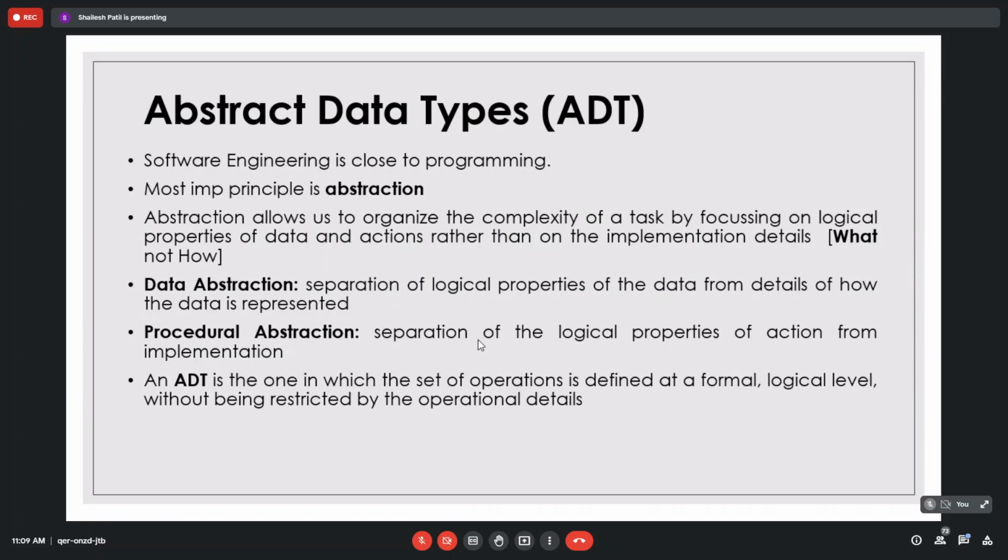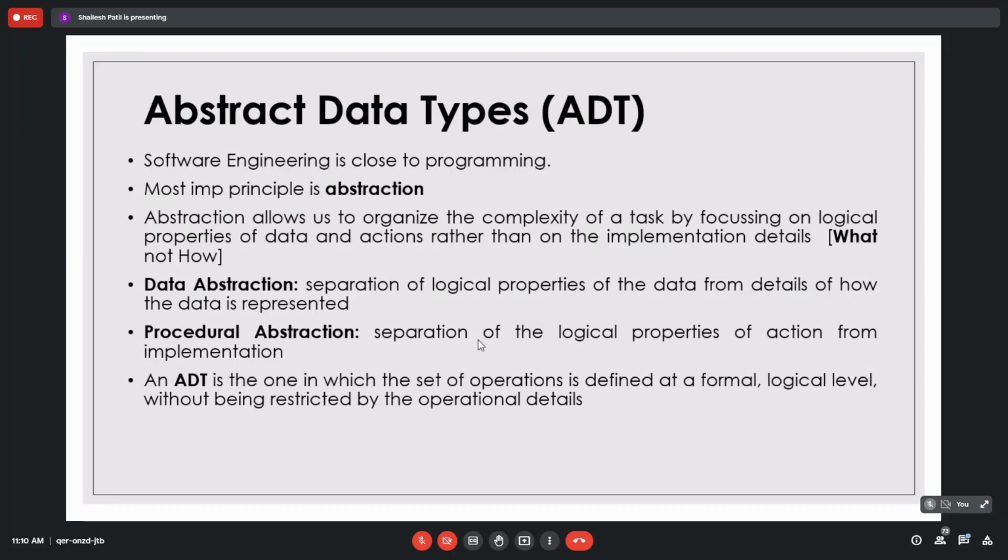Suppose we are writing some data structure, for example an array, a linked list, or a queue. Yesterday, if you remember, I gave you that example of deletion on a linked list. In the backend, whether it is implemented with an array or with an actual linked list approach. Queue we can also consider: a queue can be implemented with an array, with a linked list, or with a file.